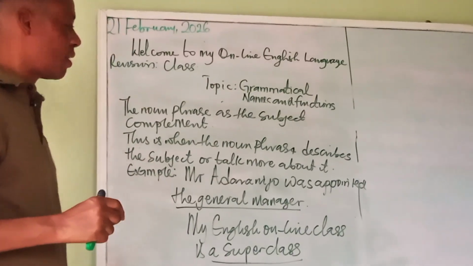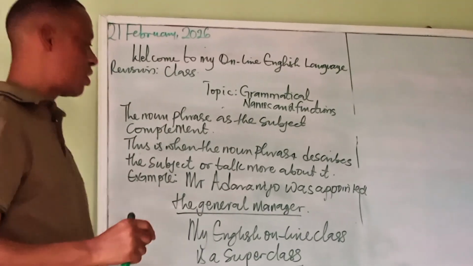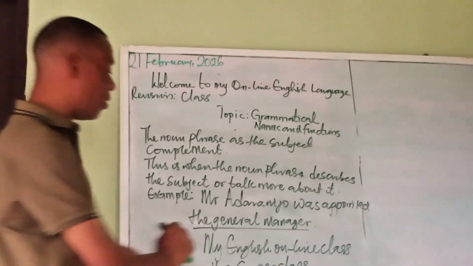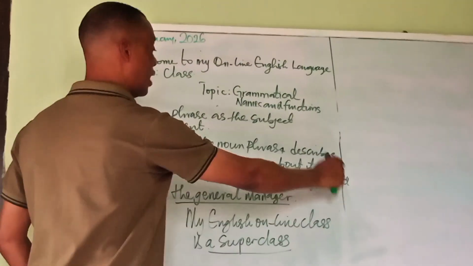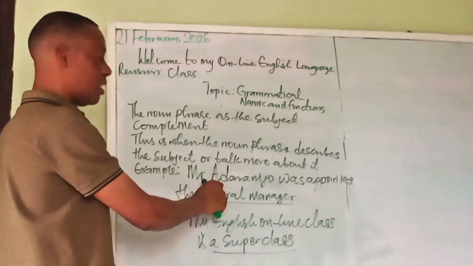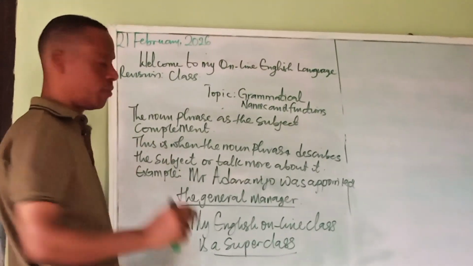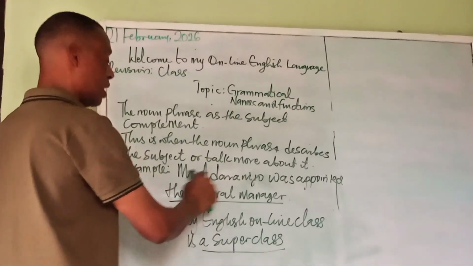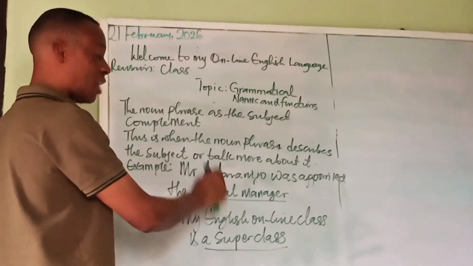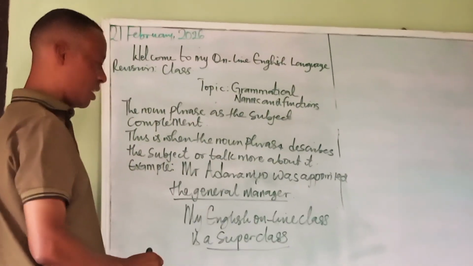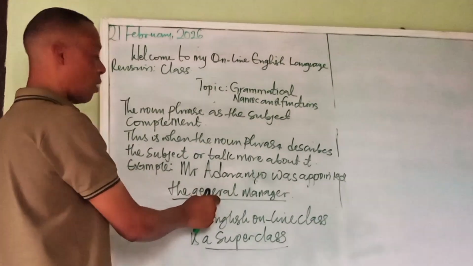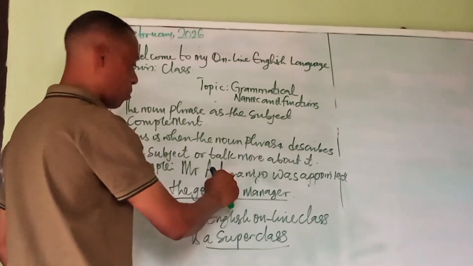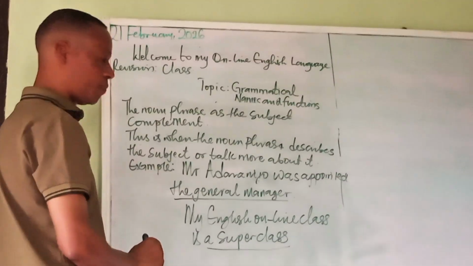Now, when the noun phrase performs the function of a subject complement, it means that the underlying expression is actually talking about the subject of that sentence. In this expression, of course, Mr. Adaranijo is the subject. Don't forget that the subject is always the one that performs the action of the verb in the sentence. So in this case, this particular expression is a noun phrase and it is the complement of the subject, Mr. Adaranijo. That's one.